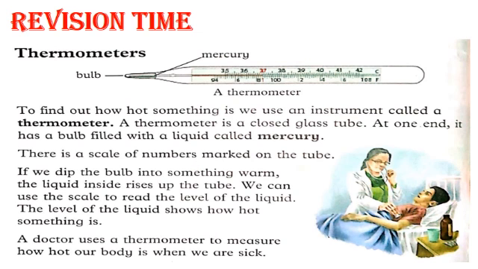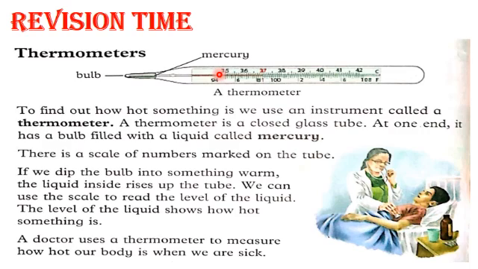Now students, here you can see a thermometer. What is a thermometer? To find out how hot something is, we use an instrument that is called a thermometer. A thermometer is a closed glass tube, as you can see here.